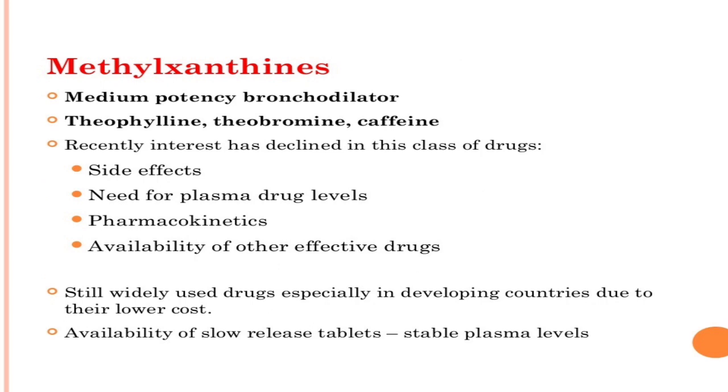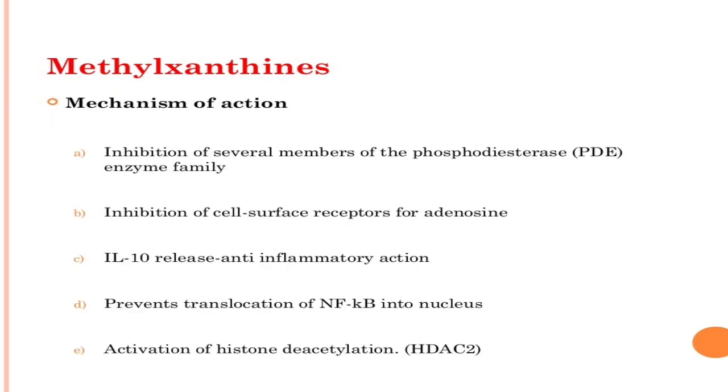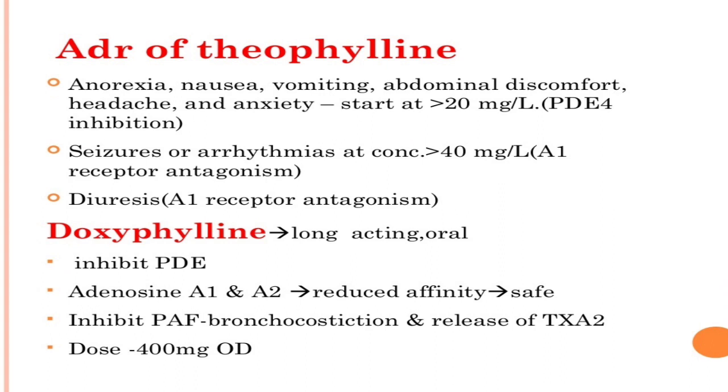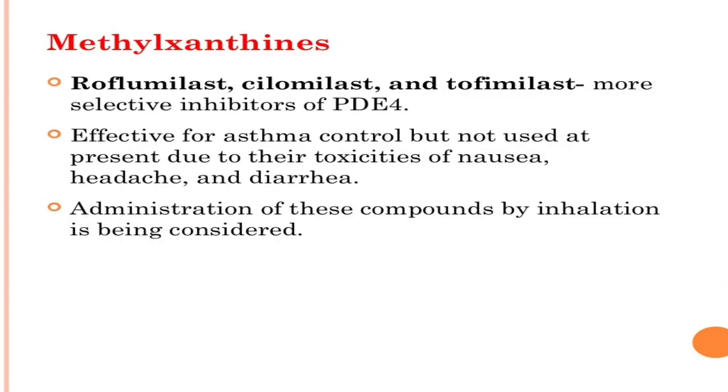It includes theophylline, theobromine, and caffeine. Next are selective inhibitors of PDE, which include roflumilast, cilomilast, and tofimilast. They are effective for asthma control but not used at present due to their toxicities.